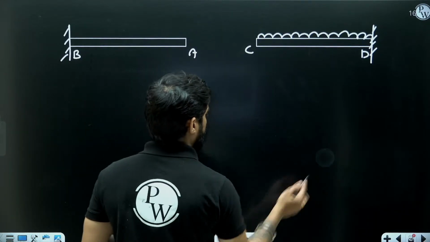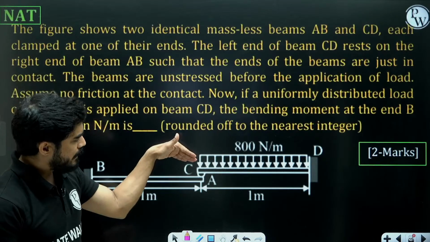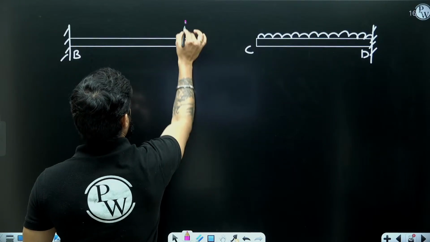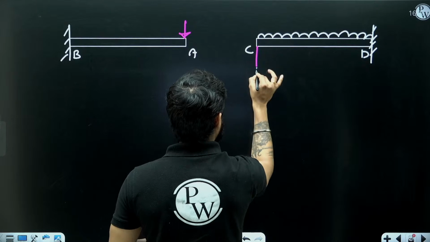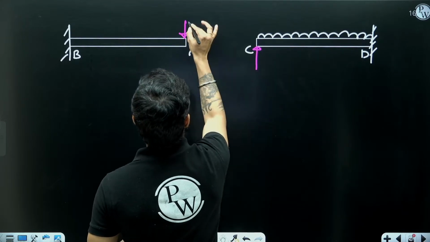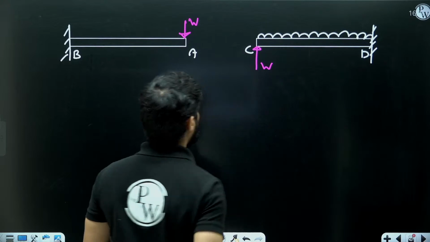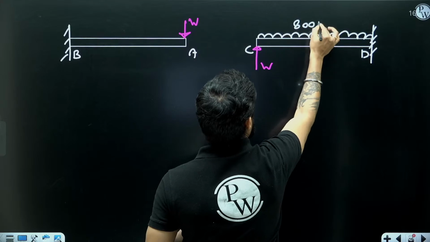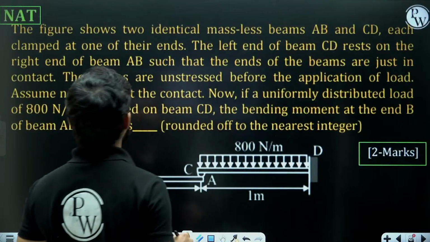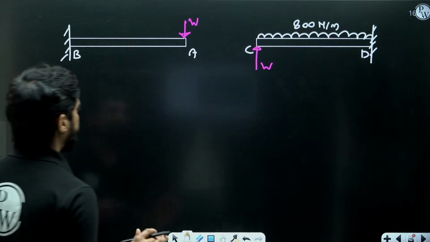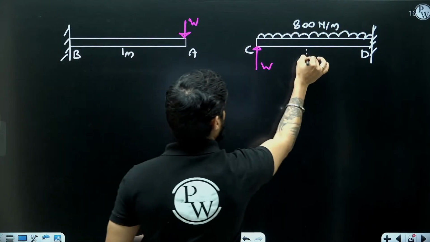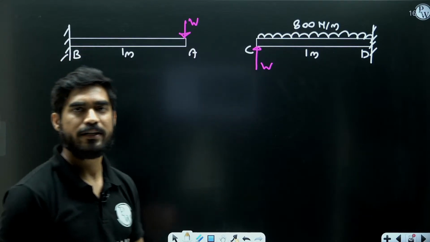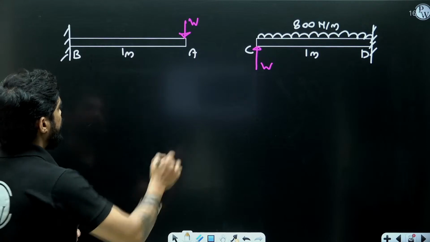Now, you can see that point C is going to apply a downward force on point A. And in return, point A is going to apply equal and opposite force at point C. Let me call this load W. Okay, this load is given 800 Newton per meter. Now both beams have the same flexural rigidity. Now I need the value of this W, then only I will be able to calculate the bending moment at point B. So how are we going to find the value of W?